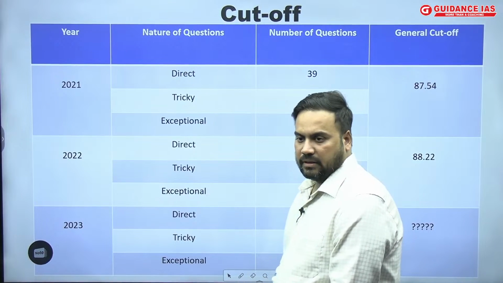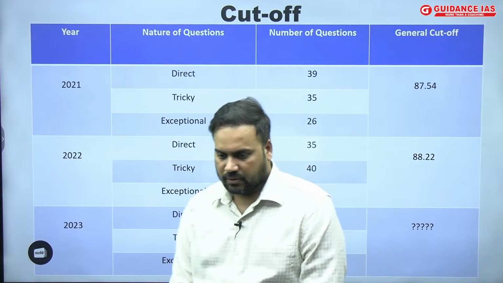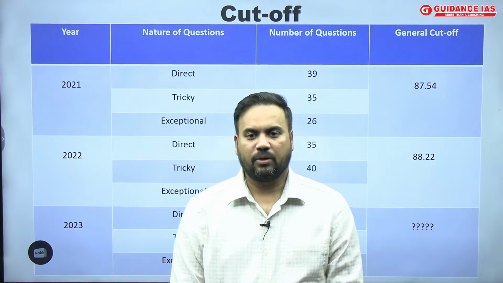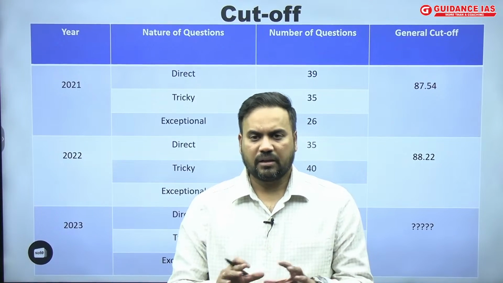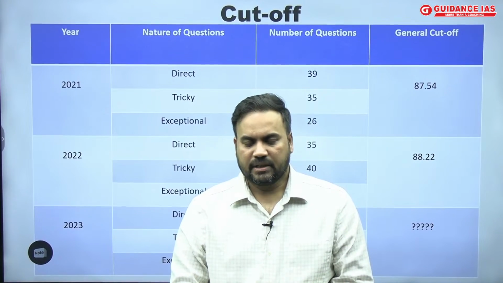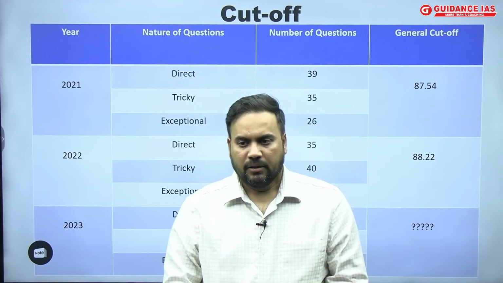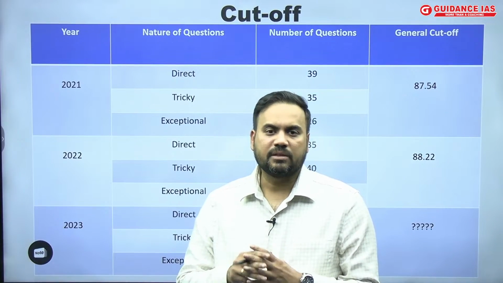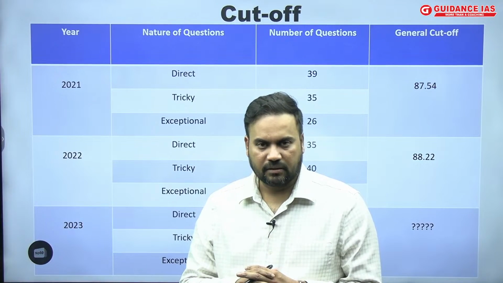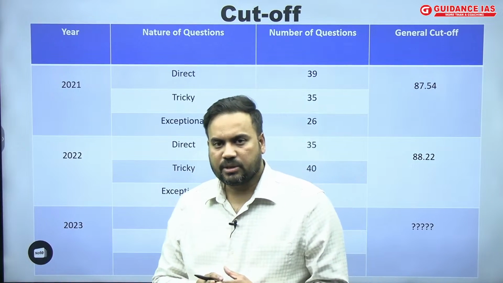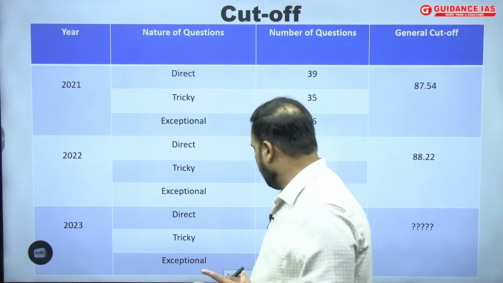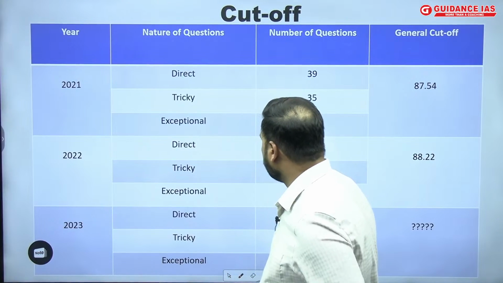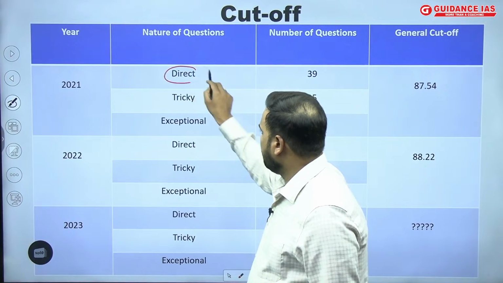So the cutoff is expected to be on the lower side, but what are the parameters which are determining the cutoff? To understand this, you have to understand the nature of the questions which are asked in the prelims examination. So I always categorize the questions into three categories.